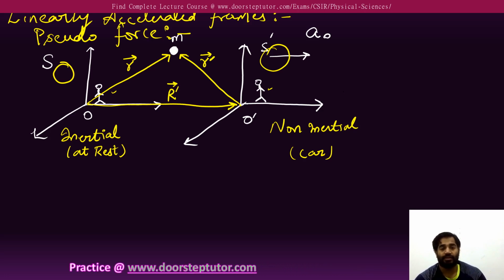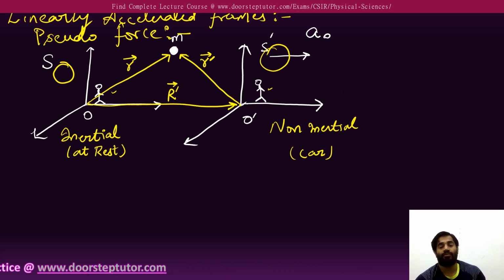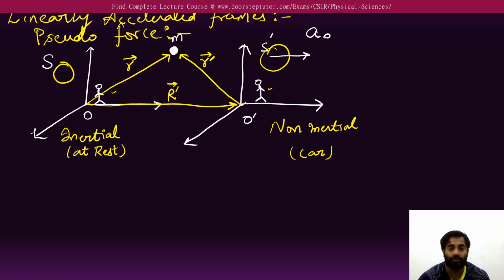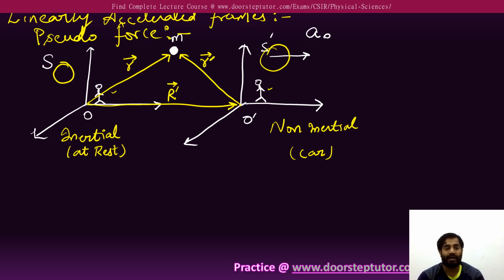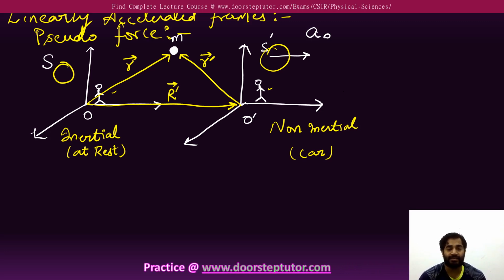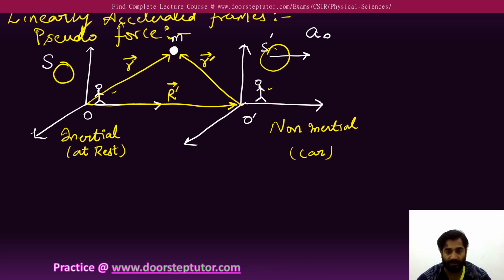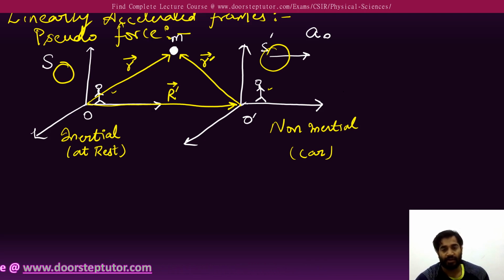It is directed from O to m, and in the non-inertial frame it is directed from O dash to m, and the distance is marked as r dash. The two frames are at a certain distance, and that distance is what we call capital R vector.